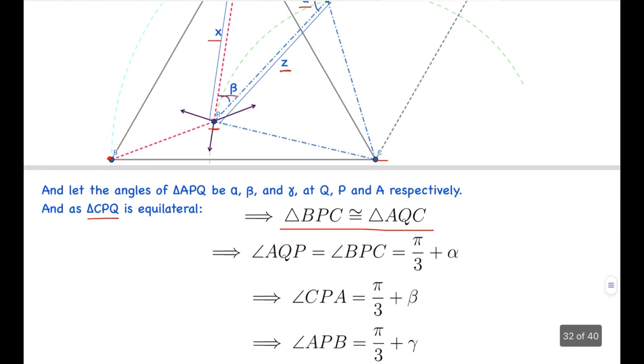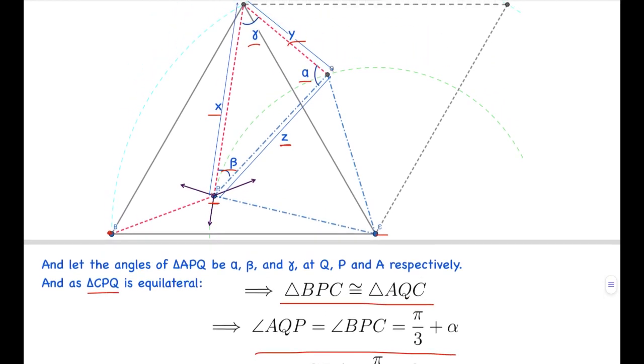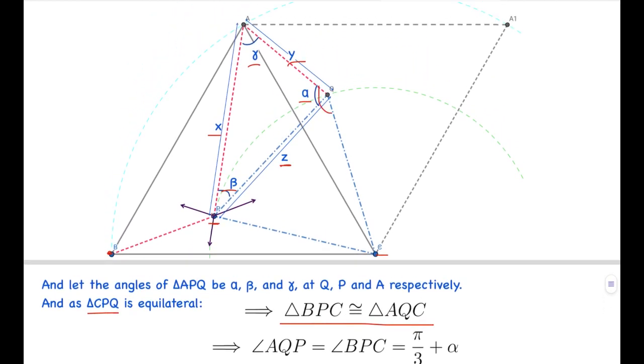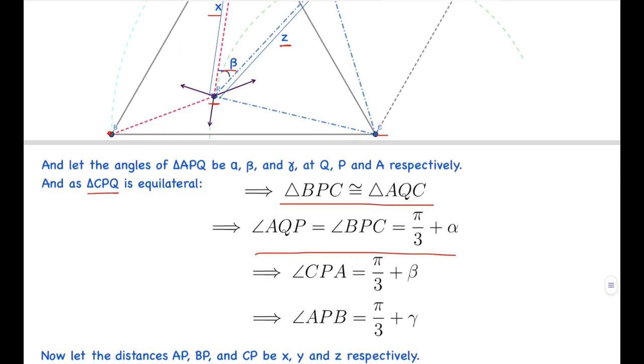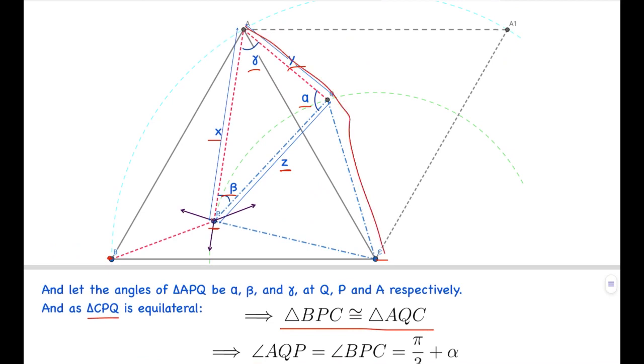So what we can say from here is that angle AQP, this angle, should be equal to 60 plus alpha, because this angle is 60 and this angle is alpha. And as this triangle is congruent to this triangle, this angle should be equal to this.